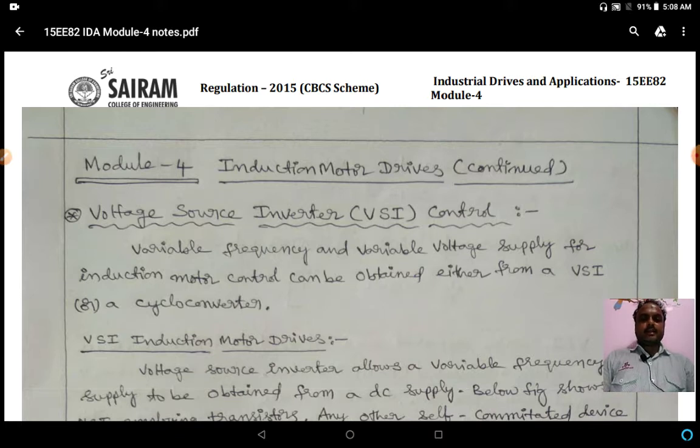In this we are going to discuss induction motor drives: voltage source inverter VSI control, cycloconverter control, closed loop speed control and converter rating for VSI and cycloconverter induction motor drives, variable frequency control from current source inverter CSI and current regulated voltage source inverter control, and speed control of single phase induction motor. So this is the content of module 4.